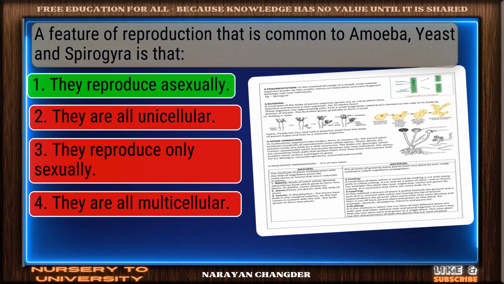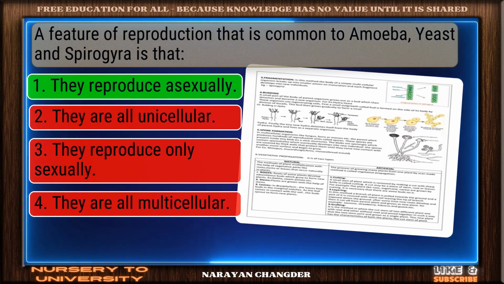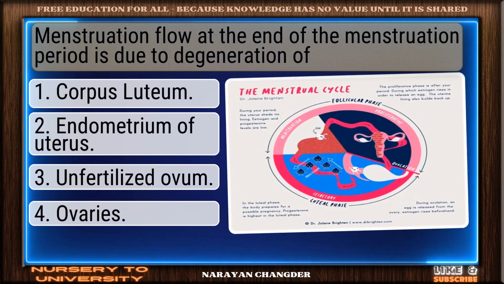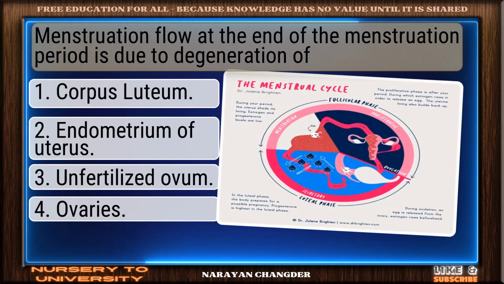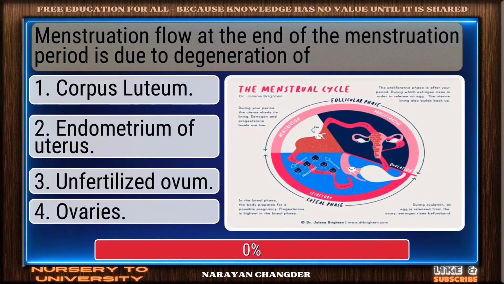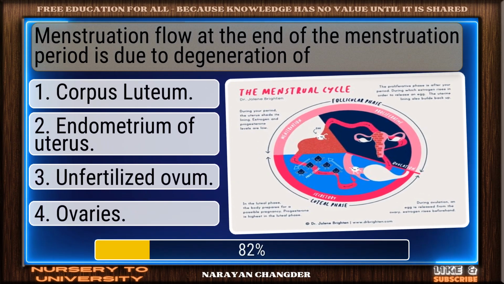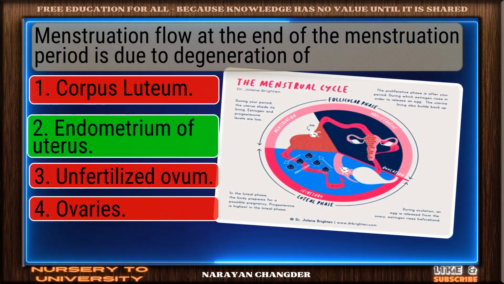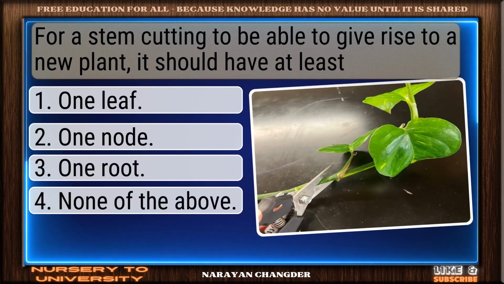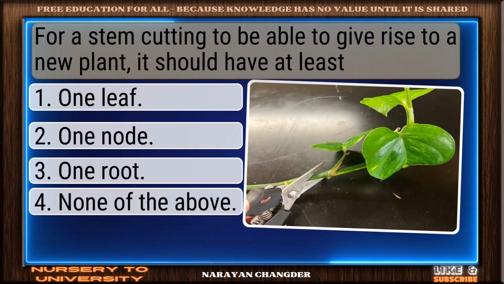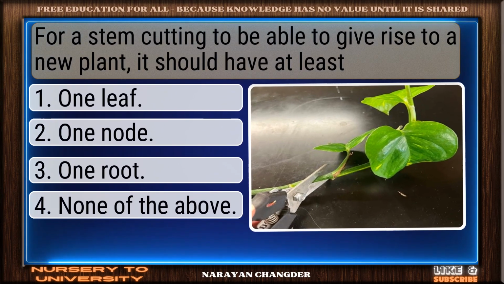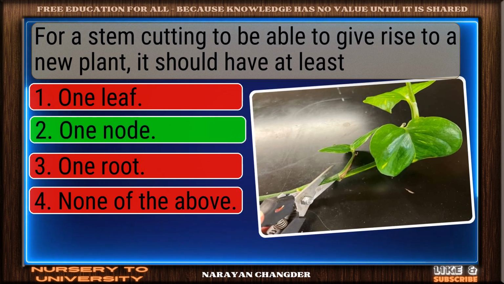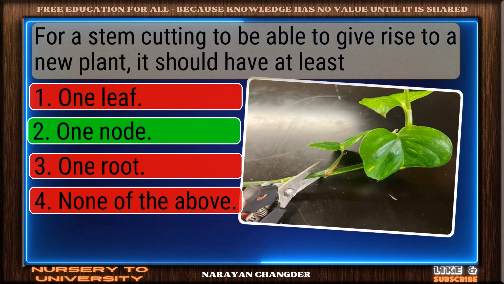Right choice. They reproduce asexually is the best answer. Menstruation flow at the end of the menstruation period is due to degeneration of. Sharp thinking. Endometrium of uterus is the right choice. For a stem cutting to be able to give rise to a new plant, it should have at least. You chose one node, and it is correct.